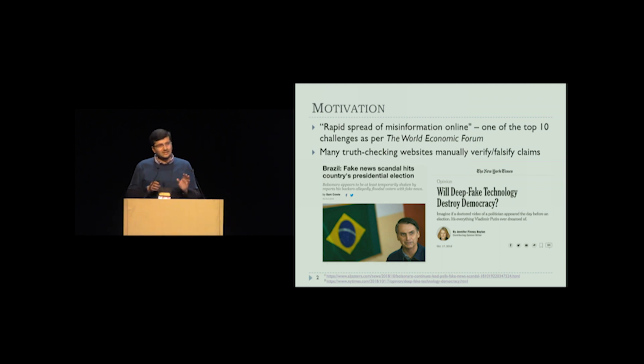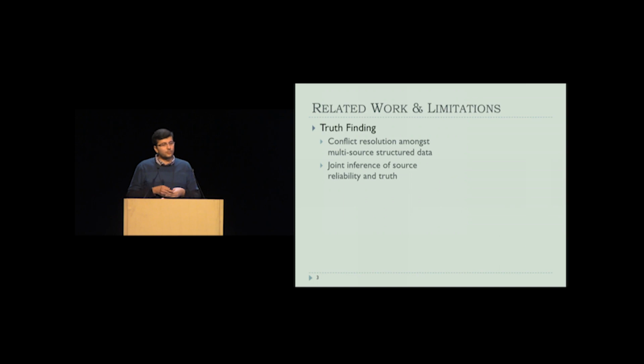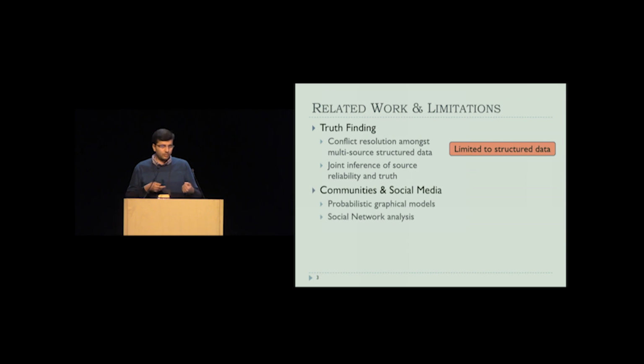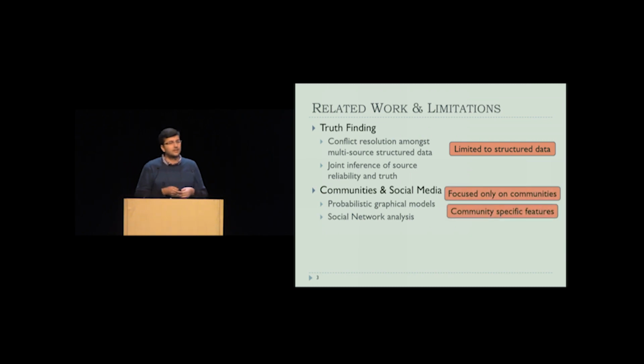There are mainly three sets of related approaches around this problem. The first one is the truth-finding approaches, which essentially try to resolve the conflict among multi-source structured data. However, these approaches are limited to structured data. The second set of approaches do credibility analysis in communities and social media, but these approaches focus only on closed communities, and most of the time they rely heavily on community-specific features like the number of retweets or number of likes, etc., which are difficult to generalize.